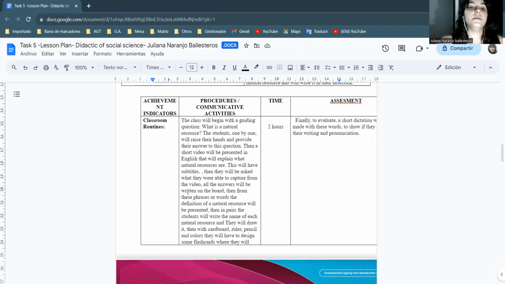So the first part, the description of all the activities: the class will begin with a guiding question, what is a natural resource? The students one by one will raise their hands and provide the answers they have. Then a short video will be presented in English that will explain what natural resources are. The idea is that this video will be in English and they try to catch the information from it.